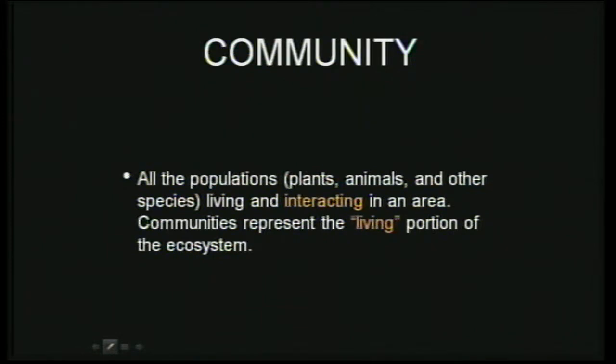For example, when I say community, it's going to be like in an aquatic ecosystem, for example, a lake. Let us take an example of a lake. In a lake, there are different kinds of organisms. You have plants, you have fishes, you have other insects, you have frogs and things like that. So in a community, you have different kinds of organisms belonging to different groups.